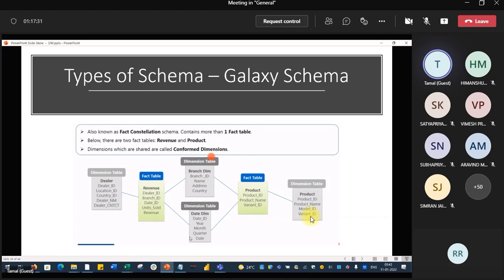Here, in the galaxy, sorry, the galaxy is also known as fact constellations. The names are very beautiful. Constellation is for more than one. Fact constellation means more than one fact table. This is one fact table, and this is another fact table. So we have two fact tables in the galaxy schema.